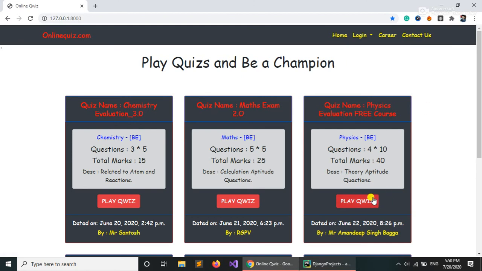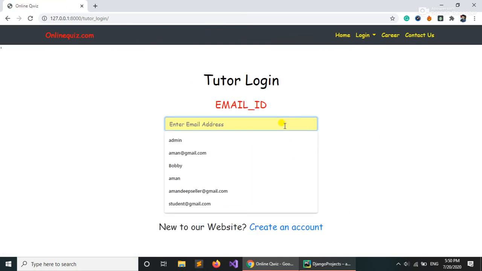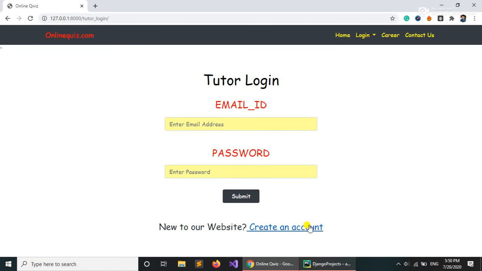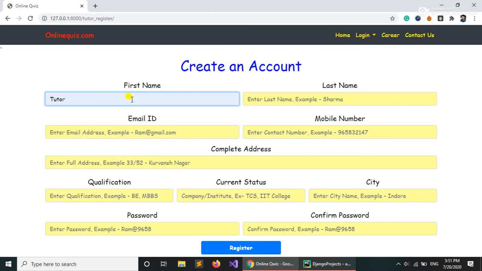So if you want to play any quizzes, before that it asks you to log in by student login. But before login, let's try to create a quiz from the tutor side only. I don't remember any tutor credentials, so let's just create an account. It is easy to create it. So we can just say tutor 9